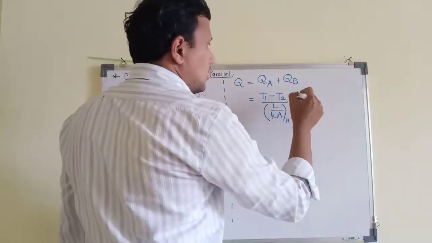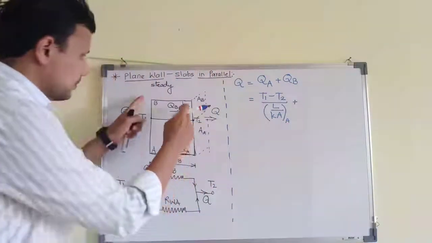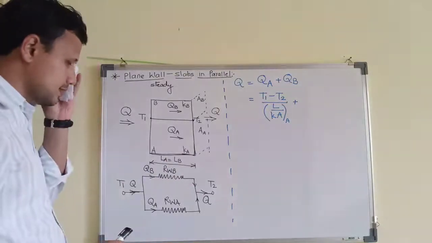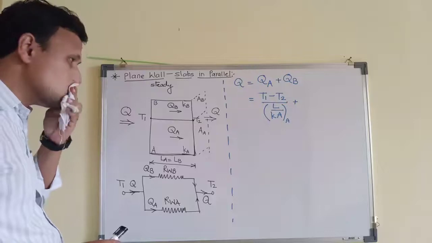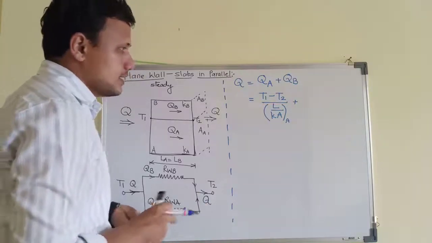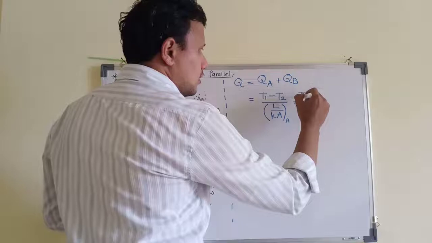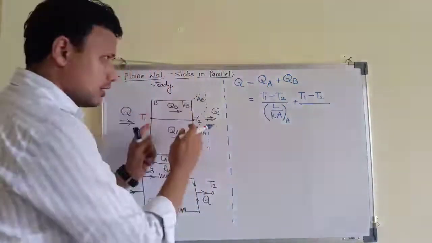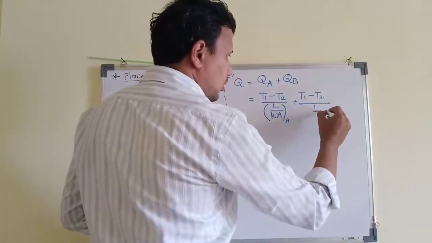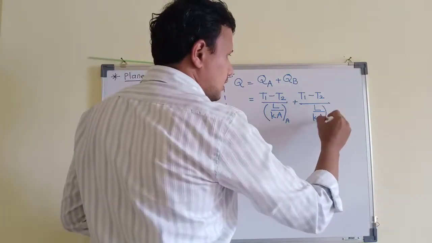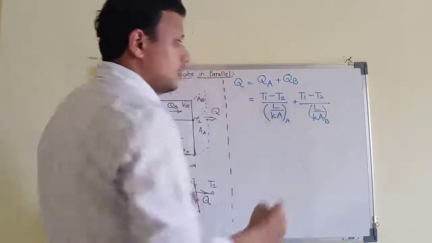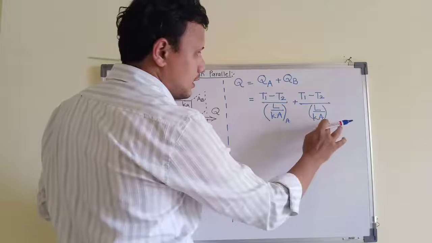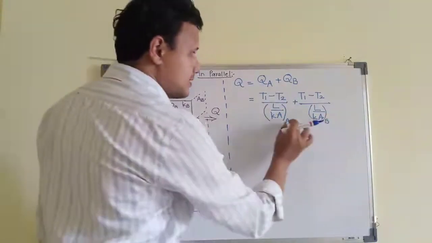Just like that, for QB we can write, since the temperature difference is the same for both the heat transfers and for both the surfaces of this wall, so that's why the delta T will remain the same. So this will be T1 minus T2 divided by, because it is conduction for a plane wall, L by KA, and for material B, thickness of material B, conductivity of material B, area for material B. This is the meaning of this suffix.